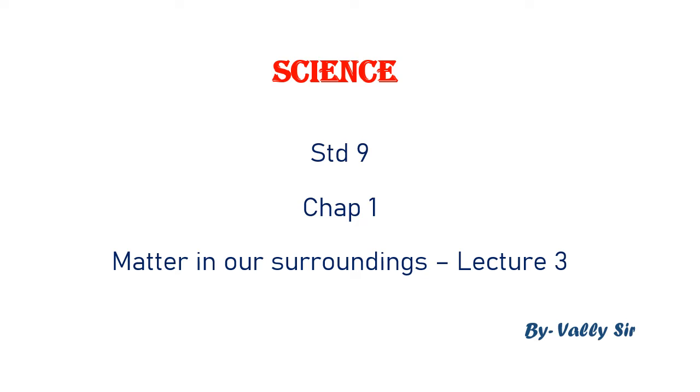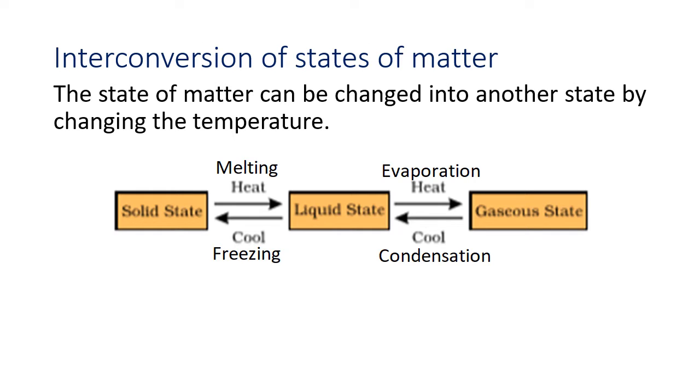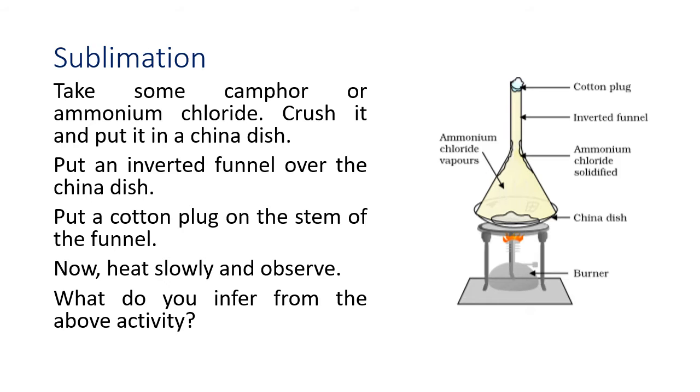That was, if you remember, solid turning into liquid by giving heat, called melting; liquid turning into gas by providing heat, called evaporation; gas cooling down into a liquid, called condensation; and liquid cooling down into a solid state, called freezing. So this was done by providing heat and taking out heat, that is, cooling them. But there is one more interconversion that is to be done, and that we call sublimation.